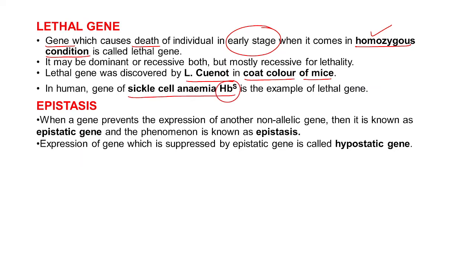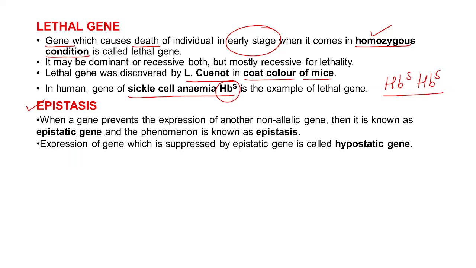When HbS occurs in homozygous condition, it will lead to sickle cell anemia, and it will lead to death of the individual. Is that clear?